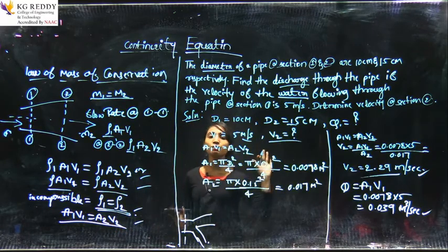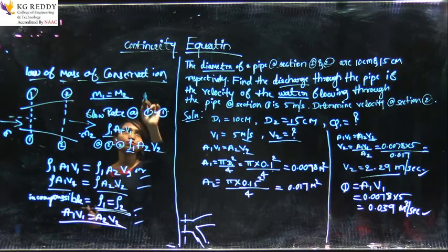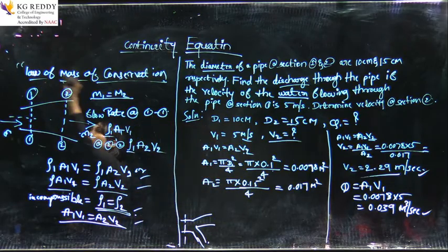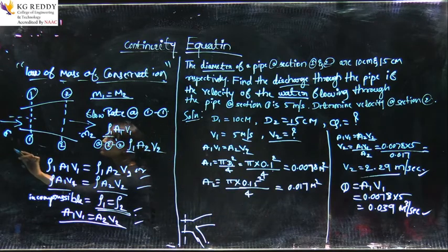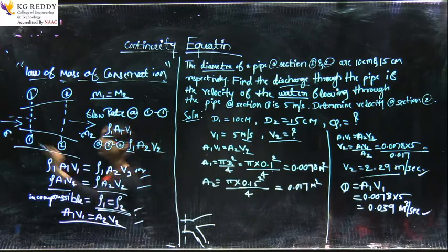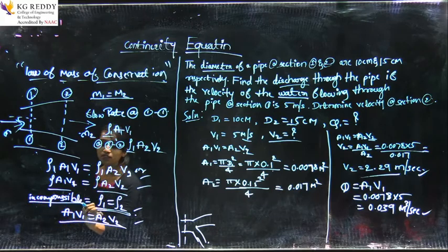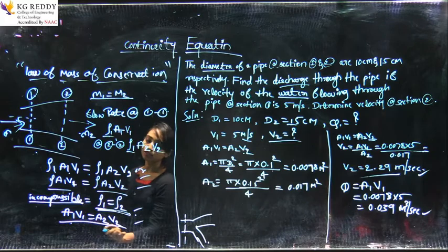The thing we remember in this concept is that this is the law of conservation of mass. When they ask about the continuity equation, we should mention this law of conservation of mass. This is the simple derivation, and you have to mention flow direction, section 1 and section 2. That's it. Then the mass means rho 1 A1 V1, and for incompressible flow, this will be equal, so just ignore rho and A1 V1 is equal to A2 V2.